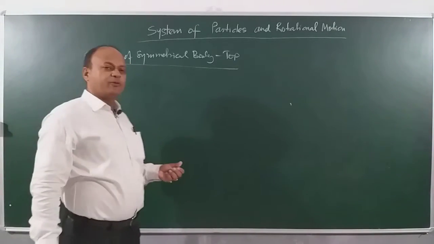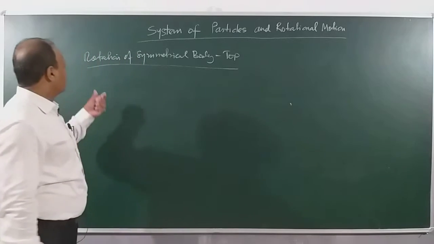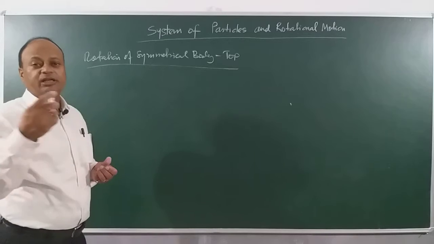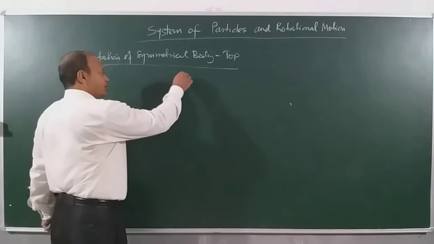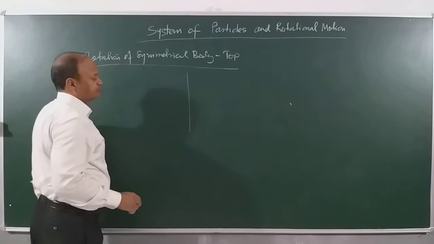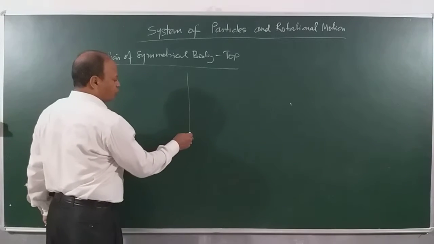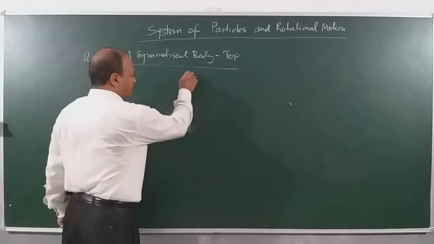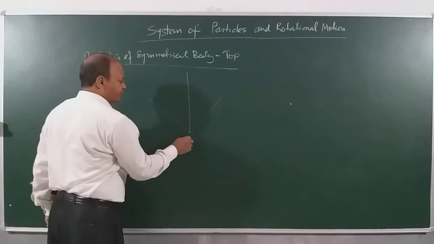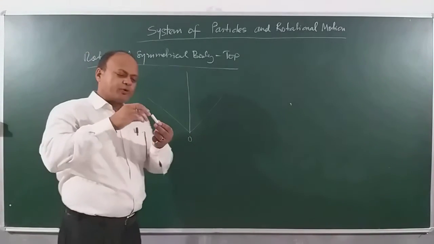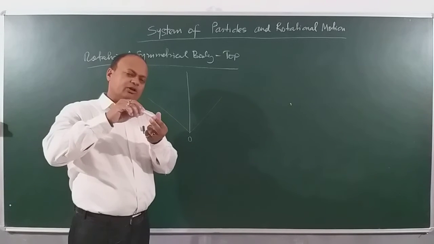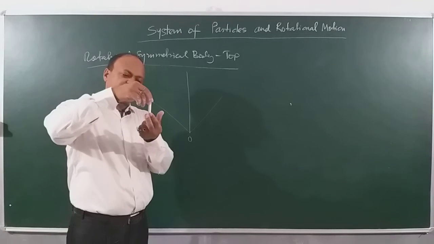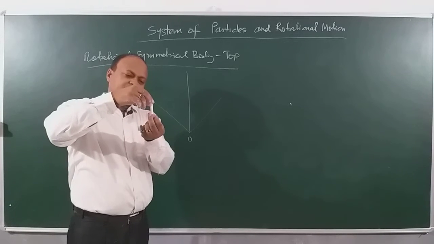Rotation of a symmetrical body, in fact, children, is a special case of rotation in which the axis itself rotates in a conical space. This is a cone. You can describe a cone here. And in the vertical axis, this point is fixed. When a top rotates, children, then you'll remember that the lower point here, this point about which the axis is rotating, is on the vertical axis.